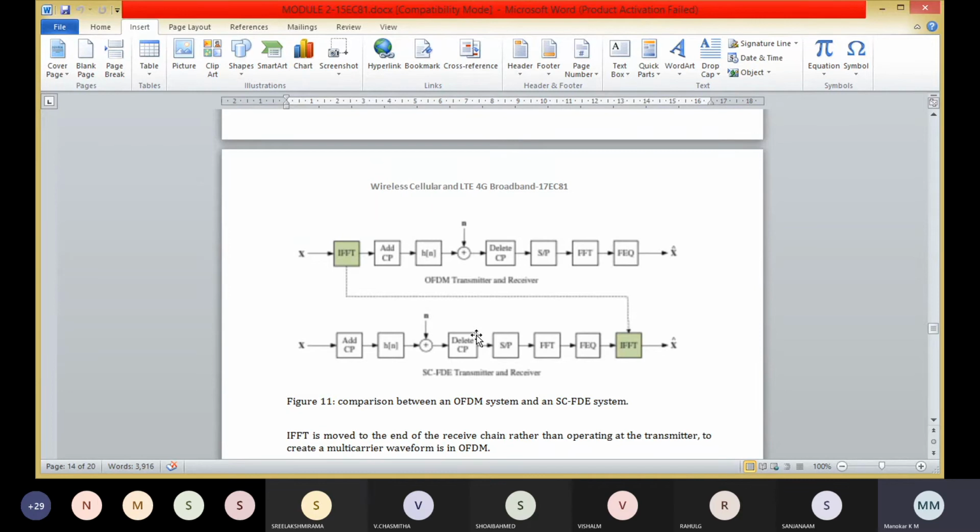Whereas in the OFDMA system an FFT is applied, in an SC-FDE system this operation moves the received signal into the frequency domain.